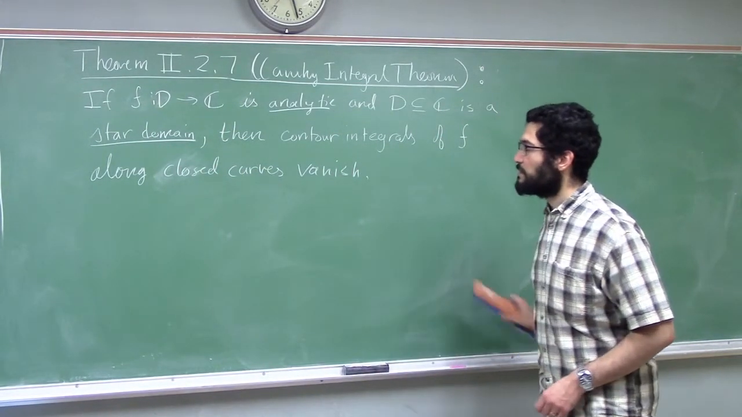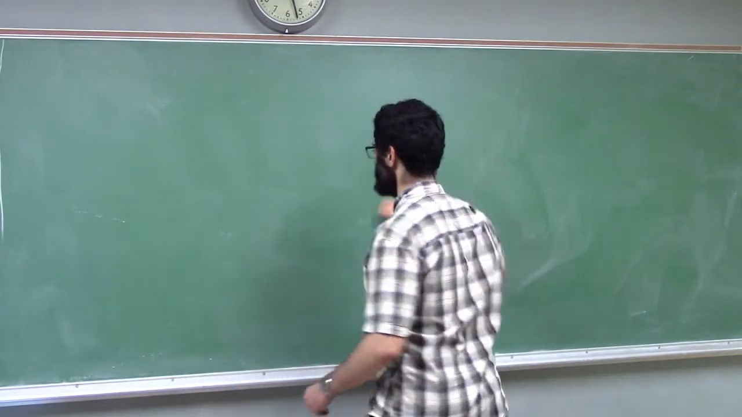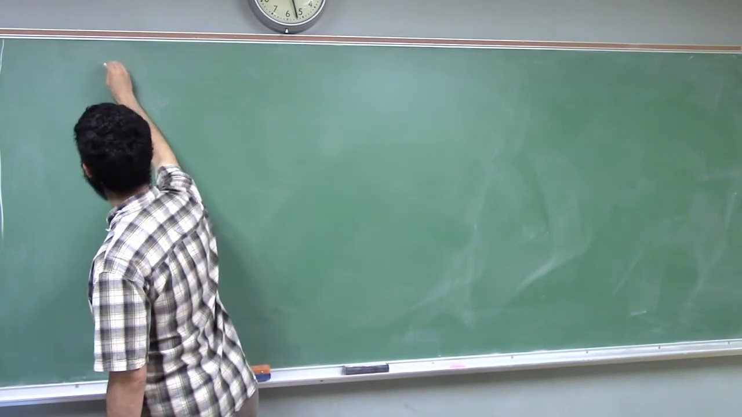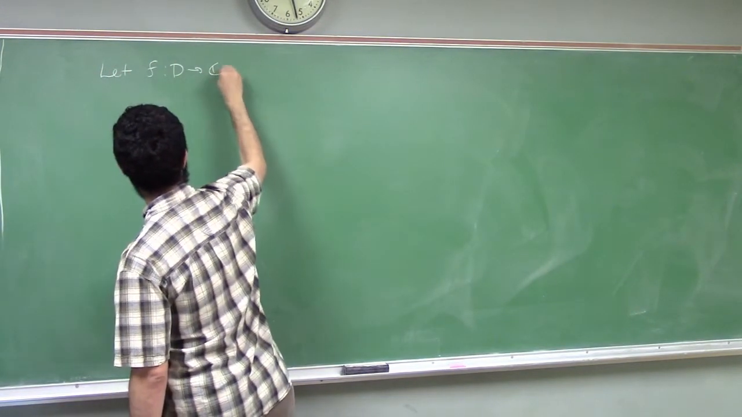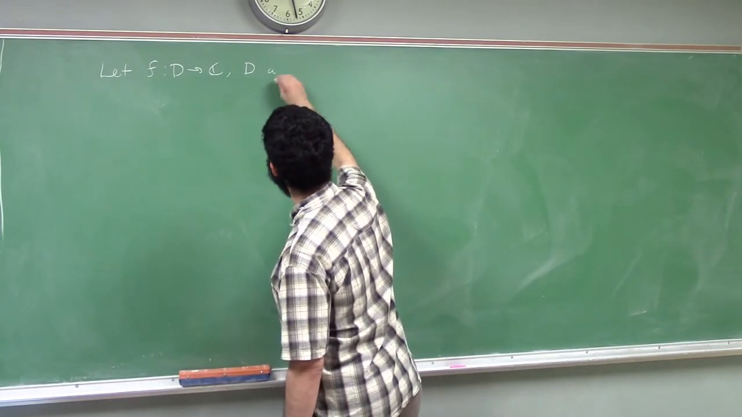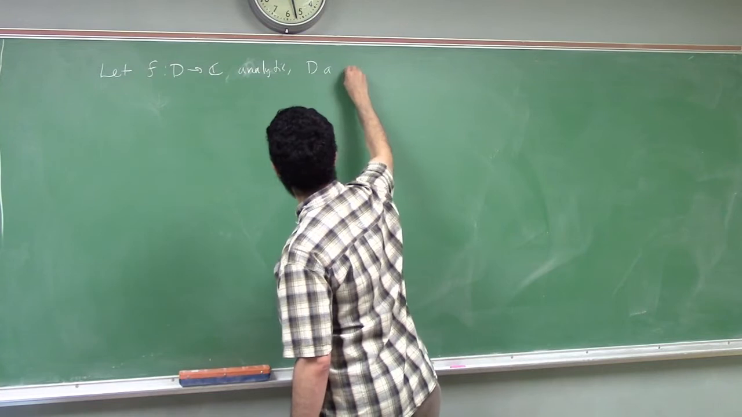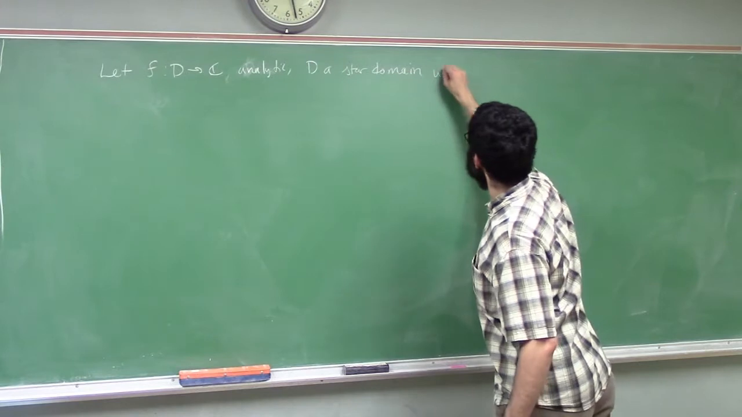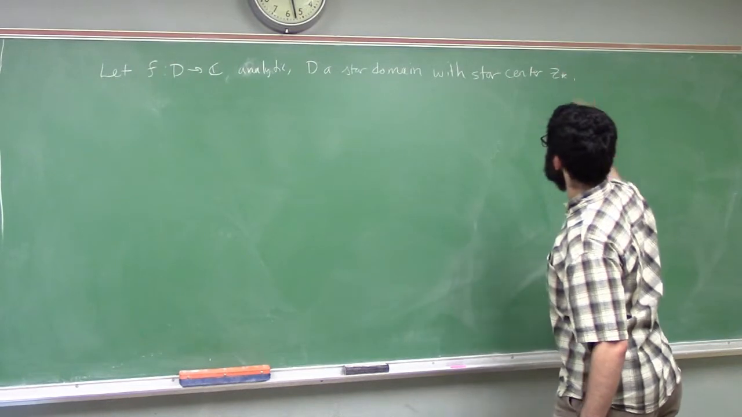All right. So let's just get started. So let f be a function from D to C, analytic. D a star domain with star center z star.